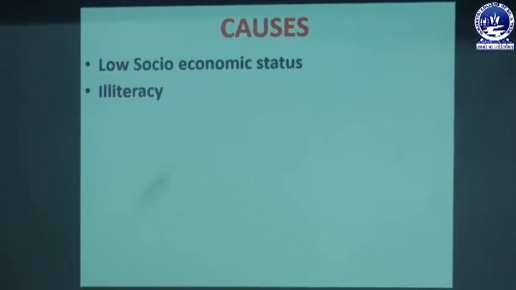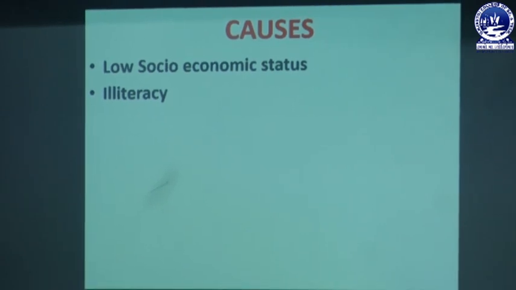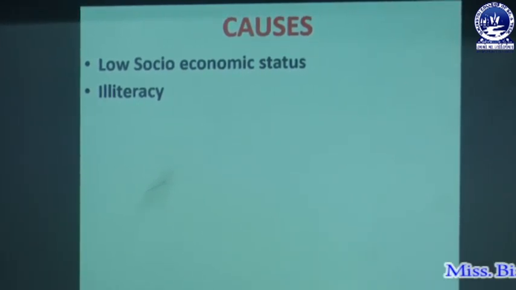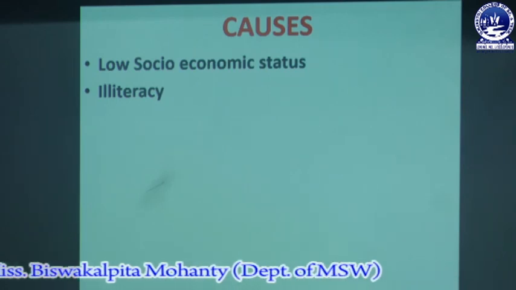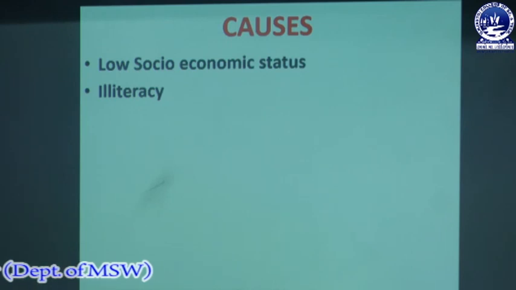Next is illiteracy. Illiteracy is also a reason for nutritional problems. Due to illiteracy, people can't get a proper job or a proper income status. Also due to illiteracy, people are not aware of what nutrition is and why nutrition is important for our health. So illiteracy is also a major reason for nutritional problems.